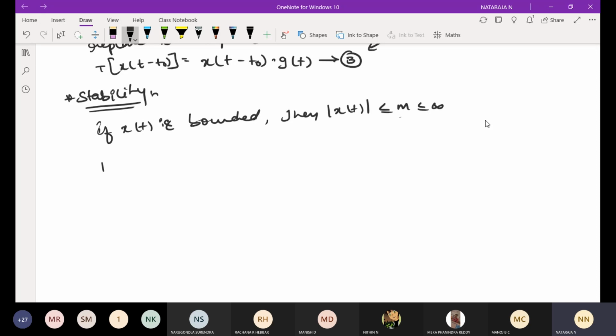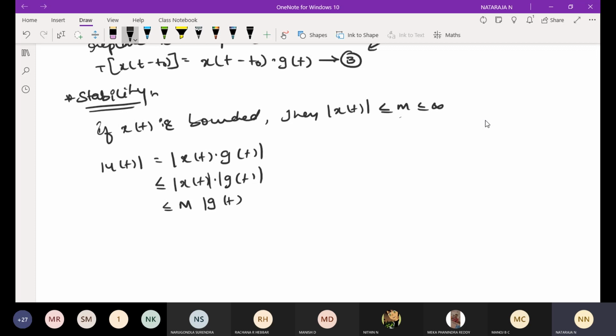Okay, you are going to consider the magnitude of y of t is equal to the magnitude of x of t into g of t. It will always be in the range of x of t into g of t. It ranges from minus infinity to infinity, so the magnitude of g of t will always be a finite value.